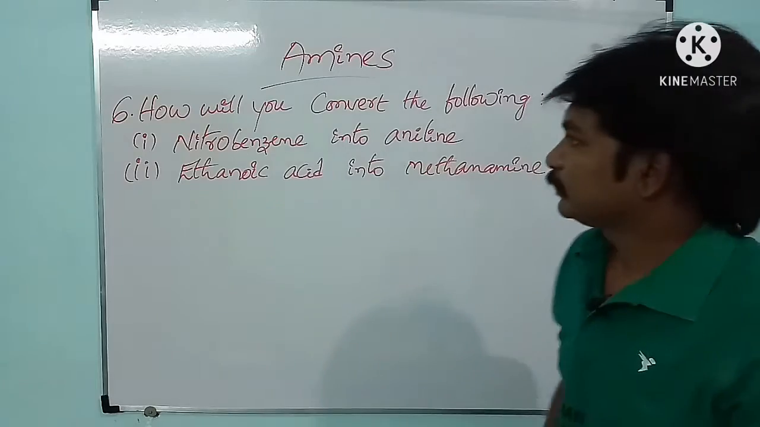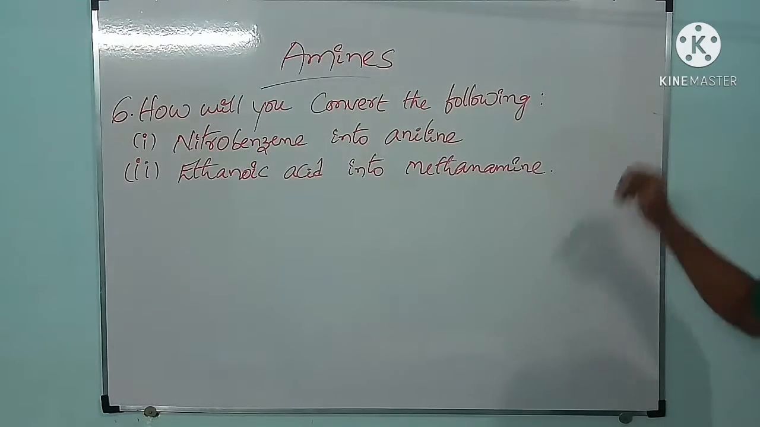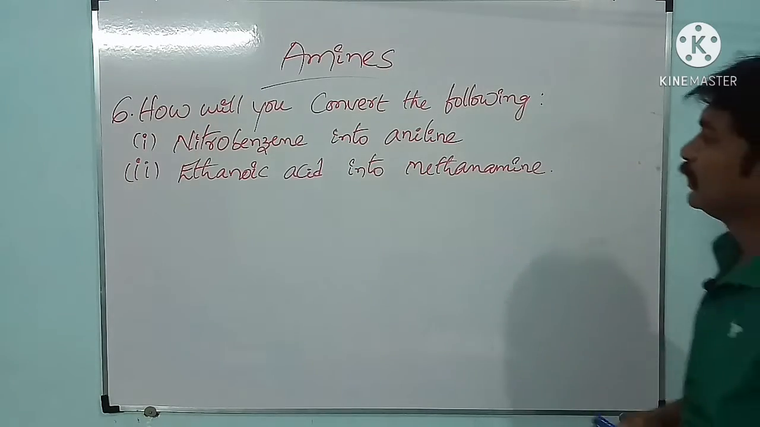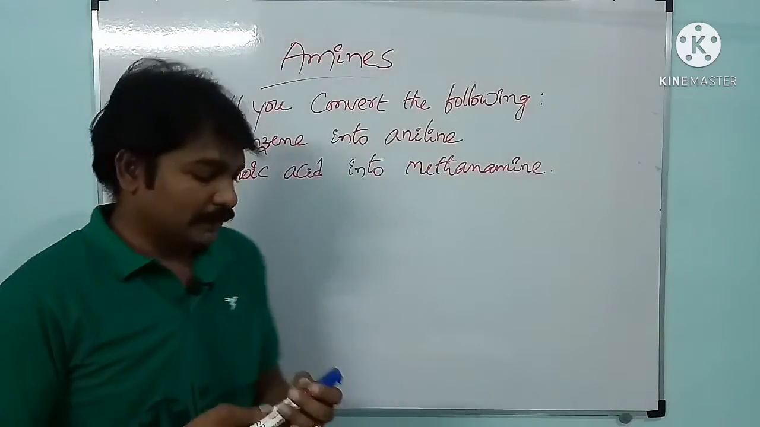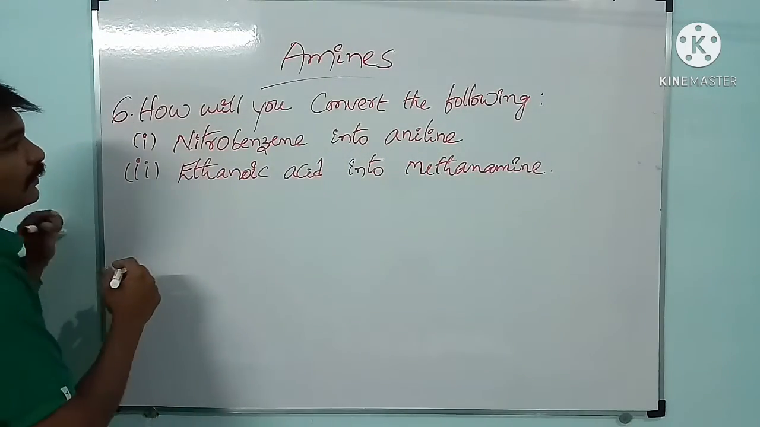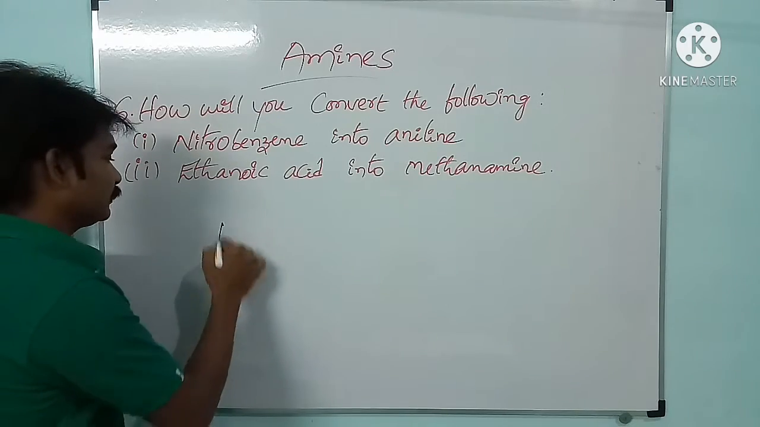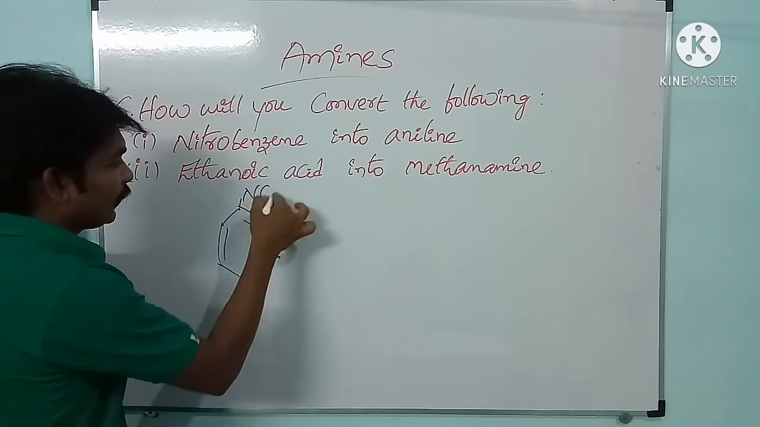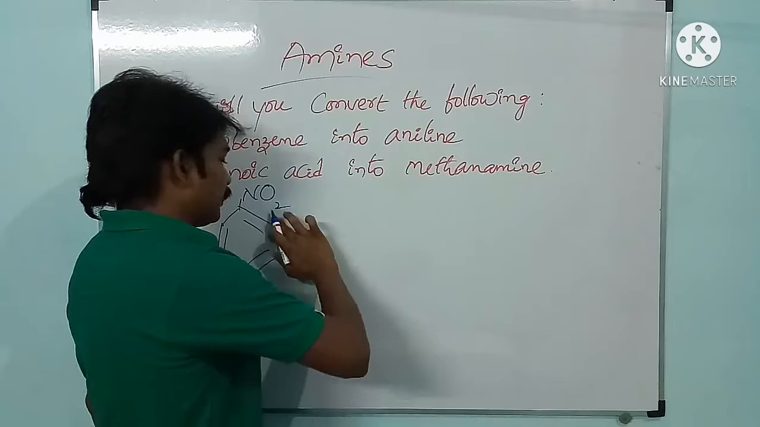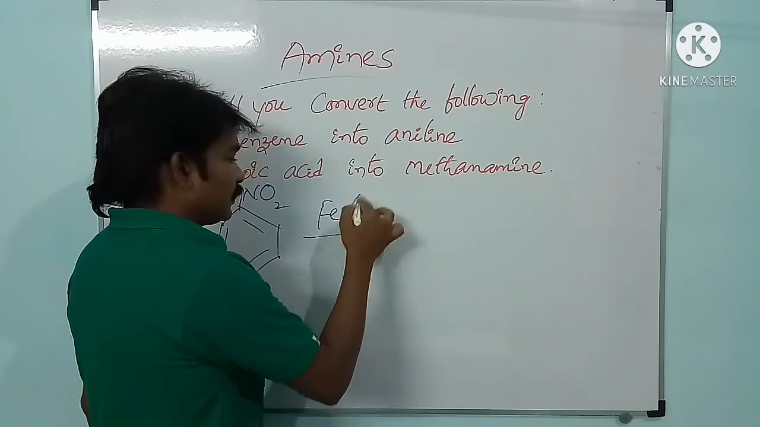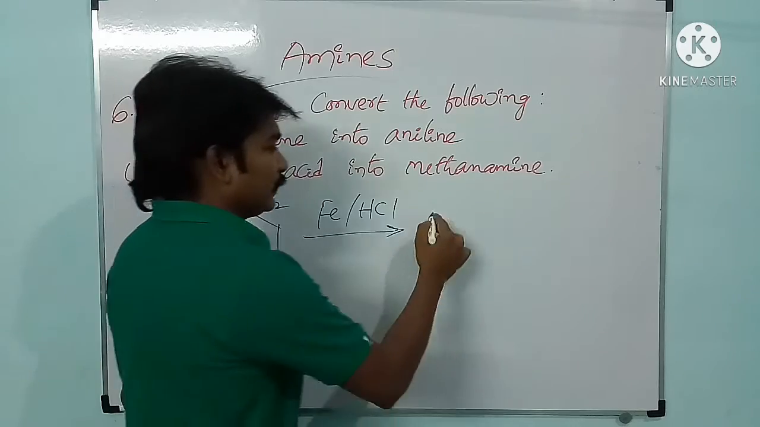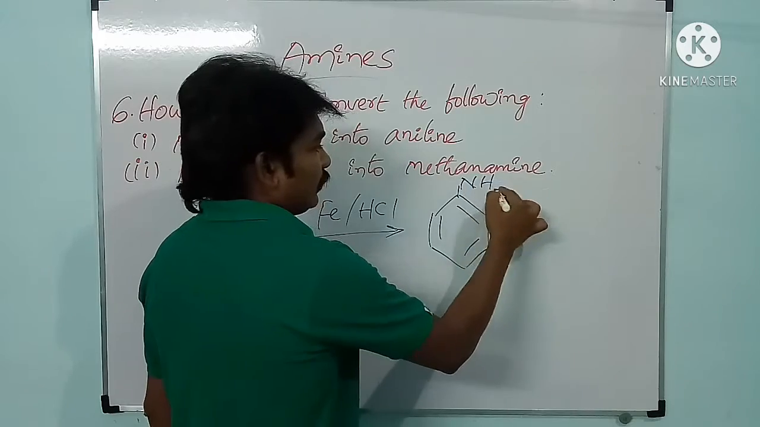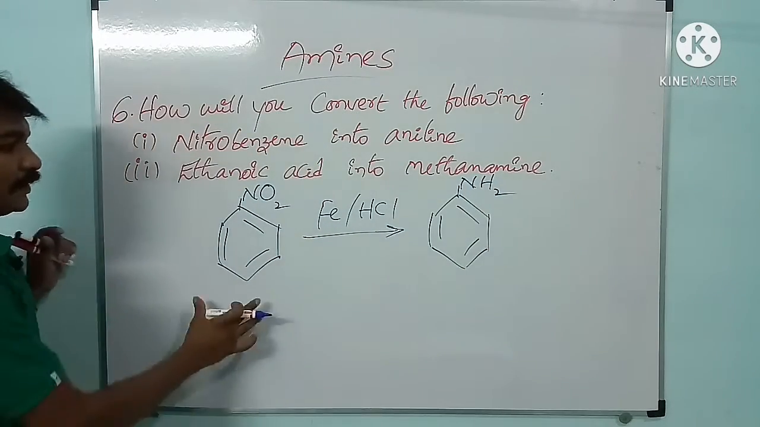Check the sixth one. How will you convert the following? They have given two reactions: nitrobenzene into aniline and ethanoic acid into methanamine. First we will check the first one, that is nitrobenzene into aniline. Nitrobenzene in presence of iron and hydrochloric acid gives aniline. Please note down this one.